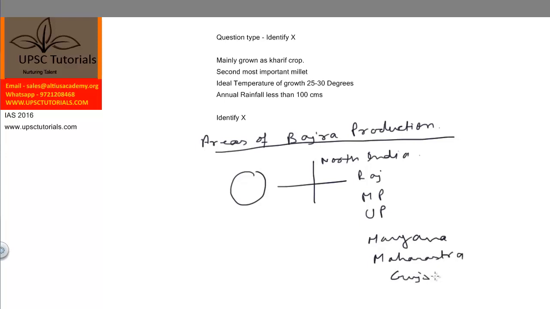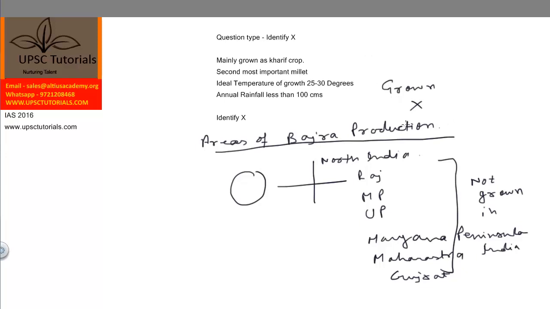Now you don't have to remember each and every state, you just have to remember one fact, that it is not grown in peninsular India. If an additional fact was given that it is grown in peninsular India, then bajra would have been wrong, although some quantities are grown in parts of Tamil Nadu, but those are minor regions.